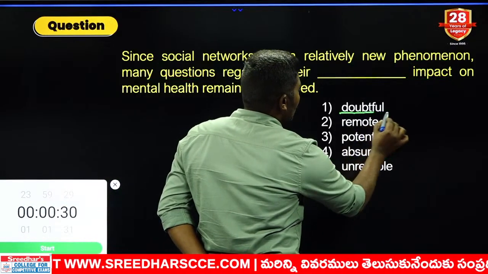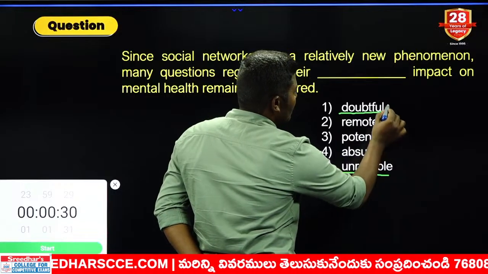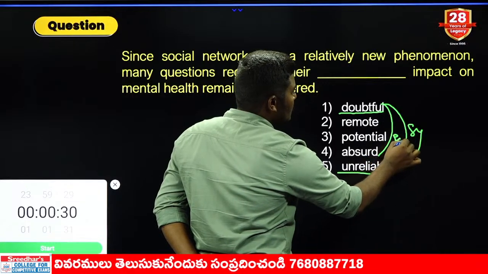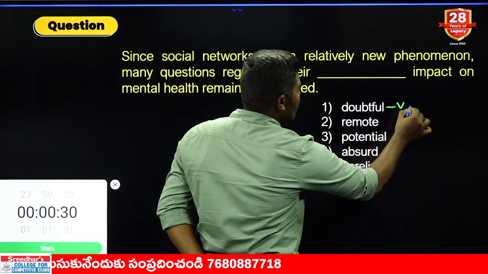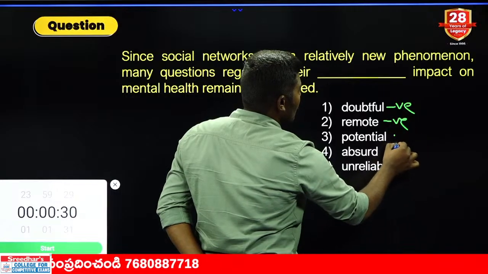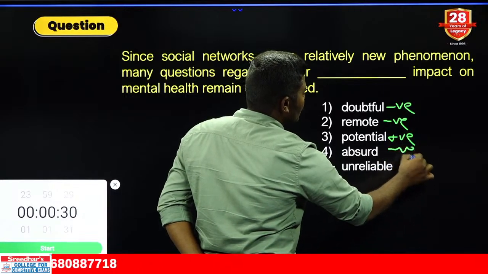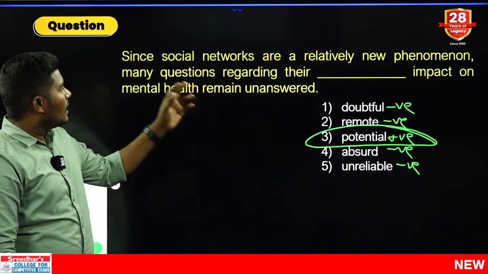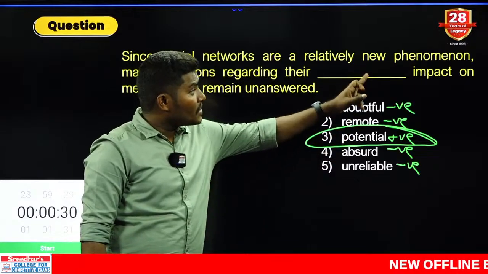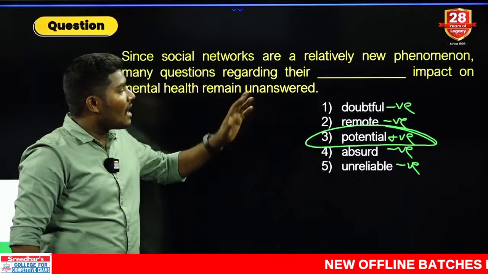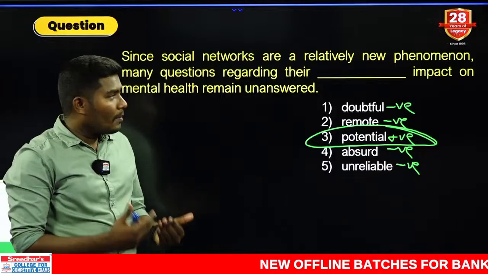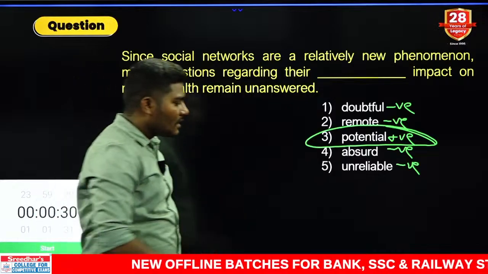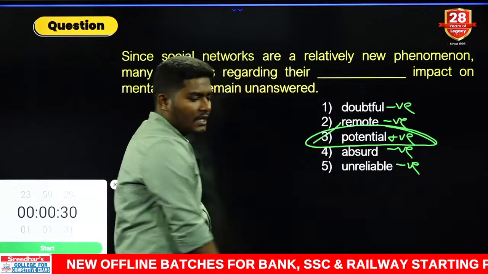Look at this. Doubtful and unreliable, these two are absolutely synonyms. Doubtful and absurd, these two words are also synonyms. Moreover, doubtful is a negative word, remote is a negative word, potential is a positive word, absurd is a negative word, unreliable is a negative word. Can you tell me the odd one out? That is potential. Look at this. So many questions regarding their potential impact on mental health remained unanswered. There is nobody answering about the potential impact on mental health. The answer comes with only one word. The word is the third option.